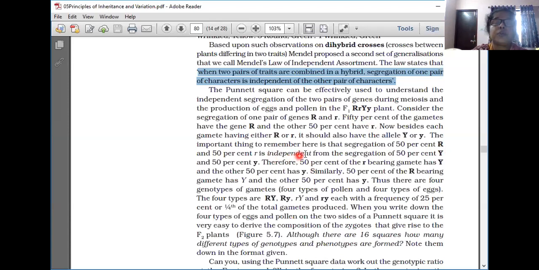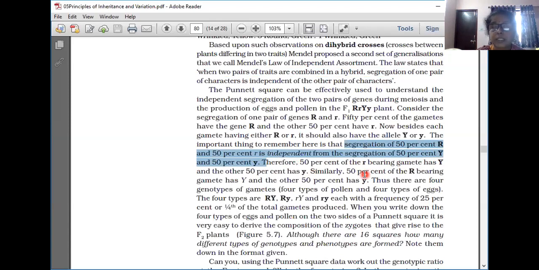The important thing to remember here is, see, this is a main point. Segregation of 50% capital R and 50% small r is independent from the 50% Y and 50% small y. This segregation of 50% of the capital R and 50% of the small r is independent from the segregation of 50% capital Y and 50% small y.